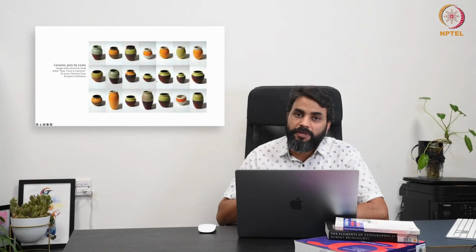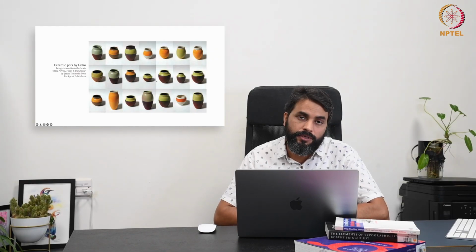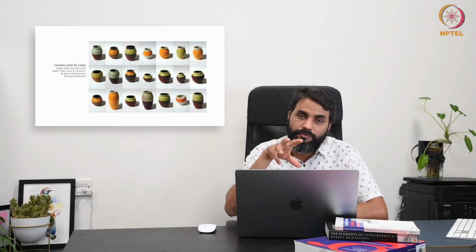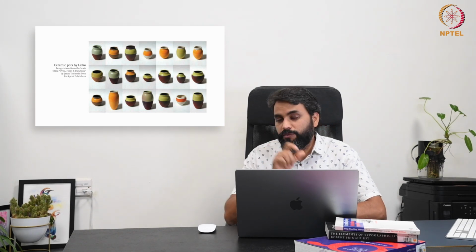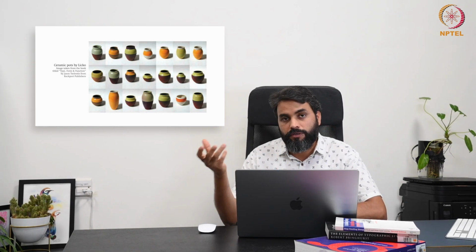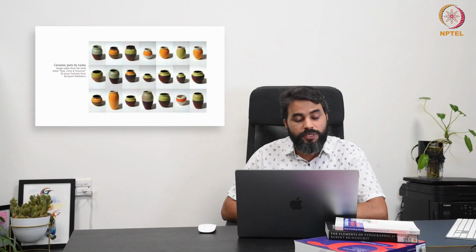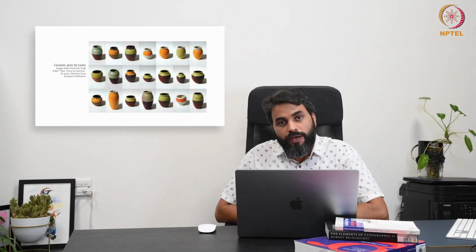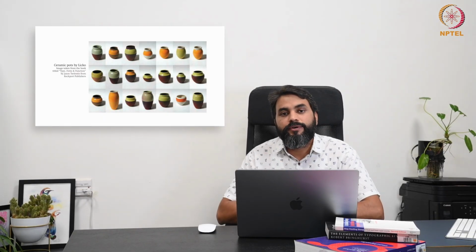A similar thing happens in font design as well. If you look at a font and at individual characters, for example, Ka, Kha, Ga, Gha in Devanagari, or A, B, C, D in Latin, these individual characters have very different forms and shapes, right?